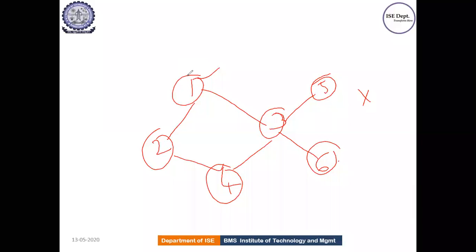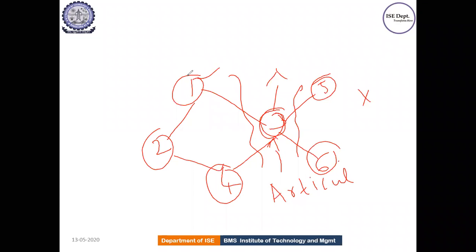So one point you should remember over here is this 3, correct? So this 3 is nothing but a mediator, or it is the center vertex between this set and this set. Only this is a single connector, correct? So you call such vertices an articulation point, correct? So this vertex, you call it an articulation point. Am I clear now? Okay.